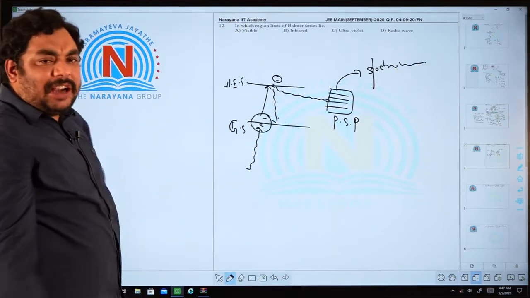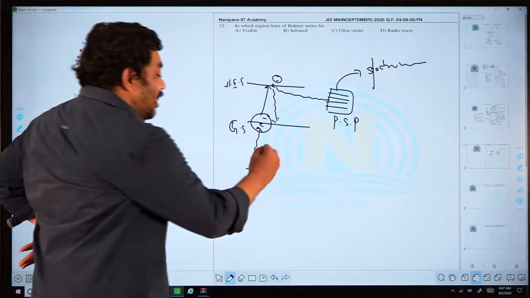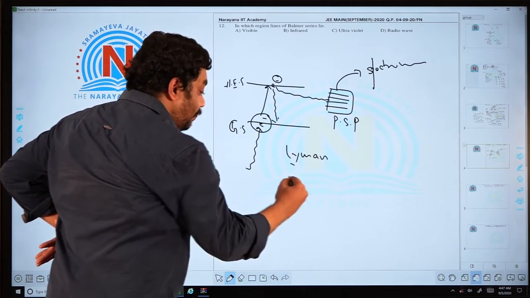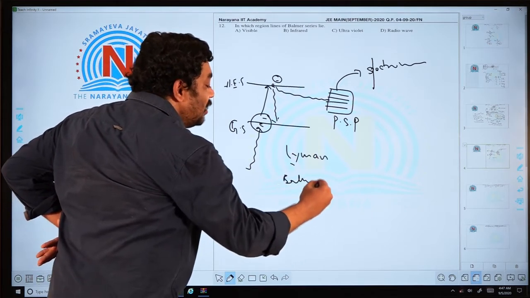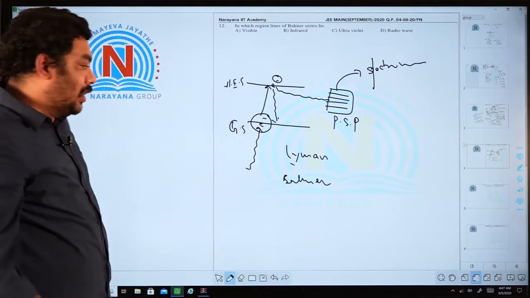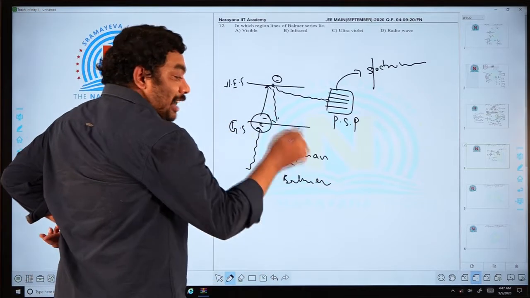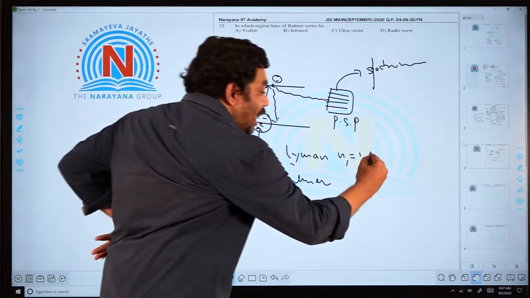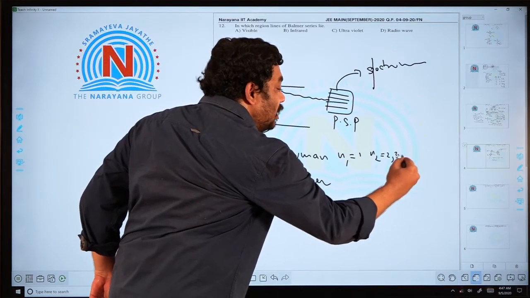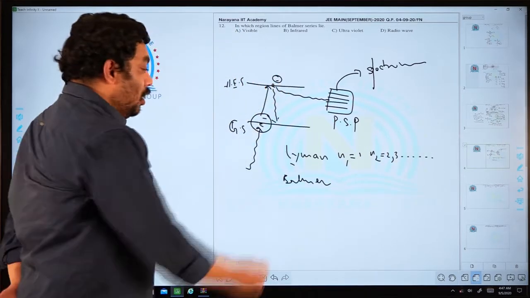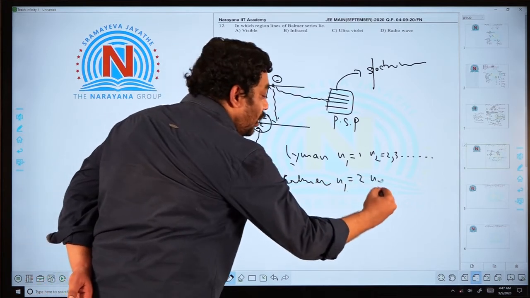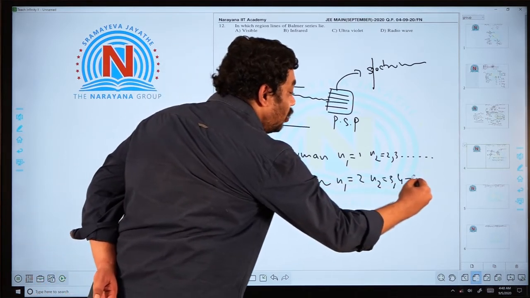In the hydrogen spectrum, we get several series of lines: Lyman series, Balmer series, and so on. For the Lyman series, n1 is equal to 1, and n2 is equal to 2, 3, and so on. For the Balmer series, n1 is equal to 2, and n2 is equal to 3, 4, and so on.